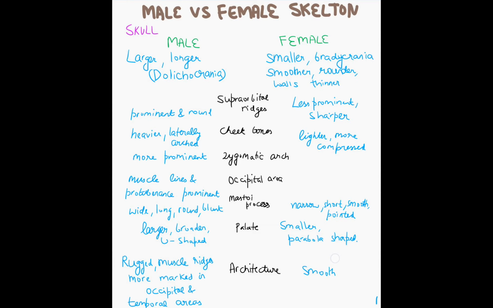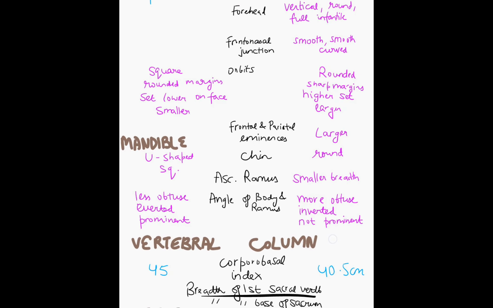The cheekbones lighter and more compressed. The mastoid process narrow, short, smooth, and pointed. The palate is smaller and parabola shaped, and the architecture is smooth. Then next, forehead, frontonasal junction, and the orbits.